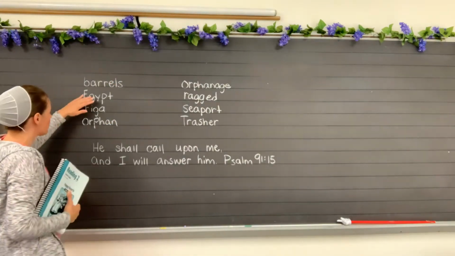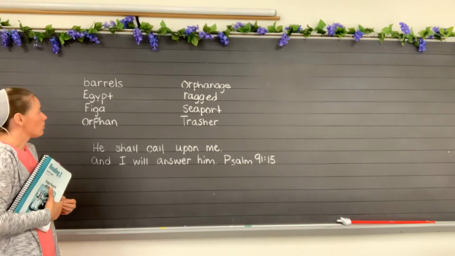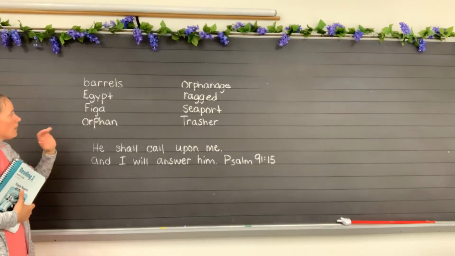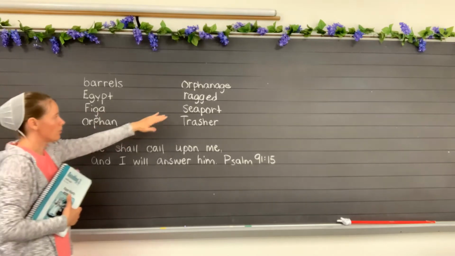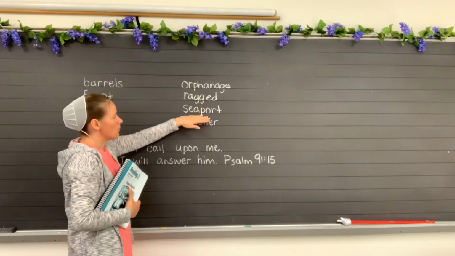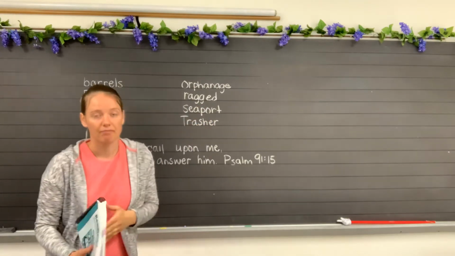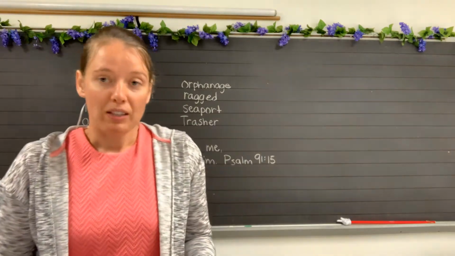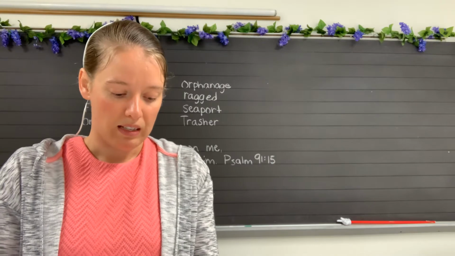Let's say them first. The first one says barrels. Number 2 is Egypt. Number 3, Figa. Number 4, orphan. Number 5, orphanage. Number 6, ragged. Number 7, seaport. Number 8, Trasher. Okay, so let's talk about these words, the definitions of these words.